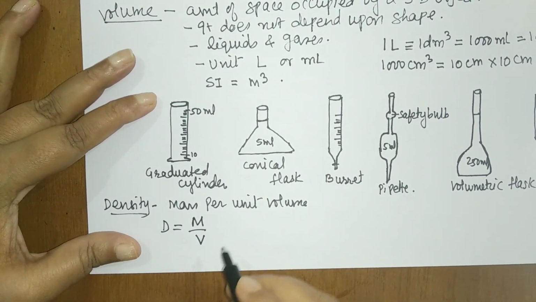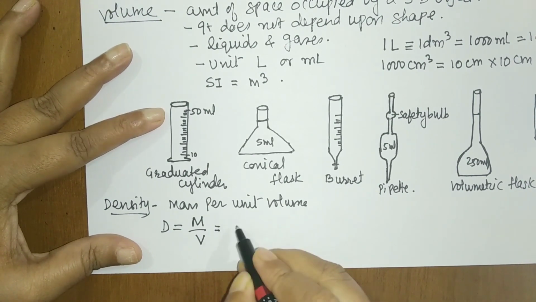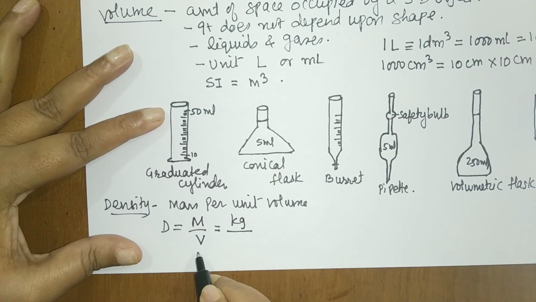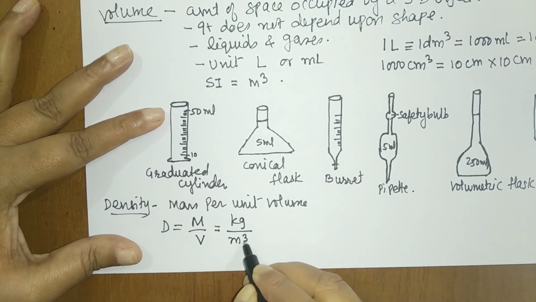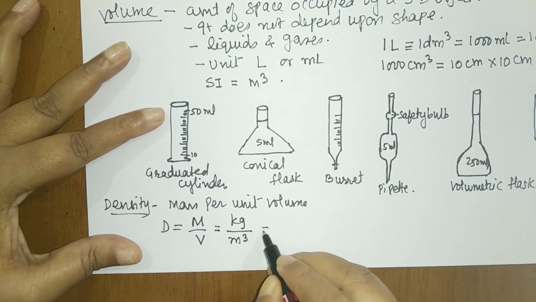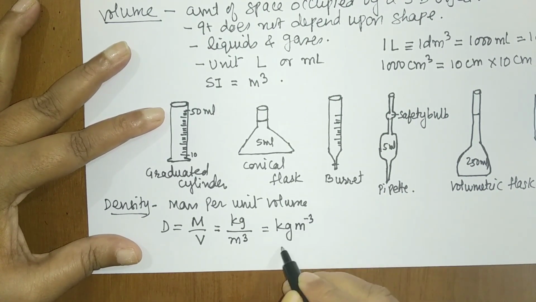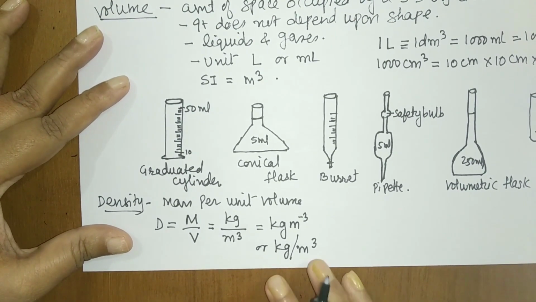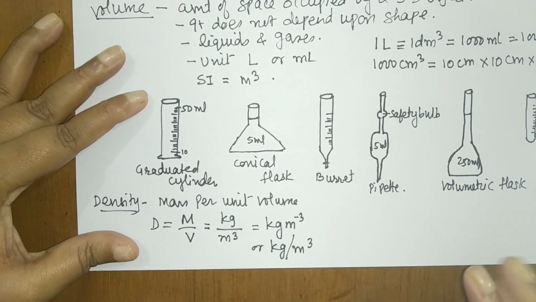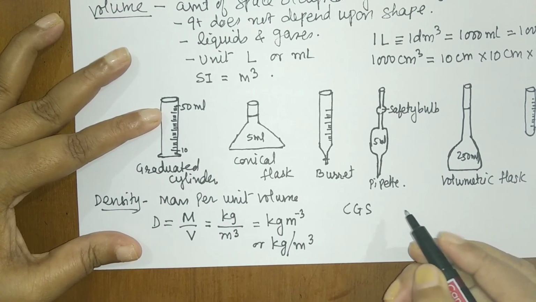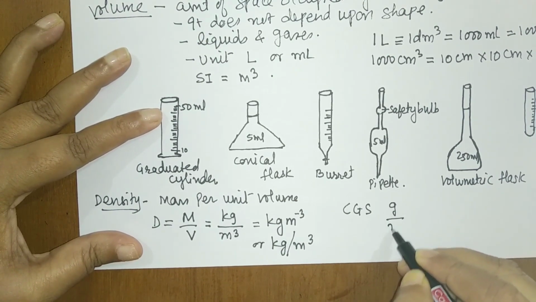What is the SI unit of mass, students? The SI unit here, I will take as kg, and the SI unit of volume is cubic meter, and therefore the unit becomes kg per cubic meter. So the unit of density is kg per cubic meter. If I want the CGS system unit, then it will be gram per ml.